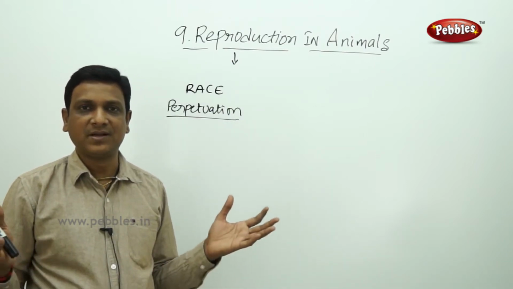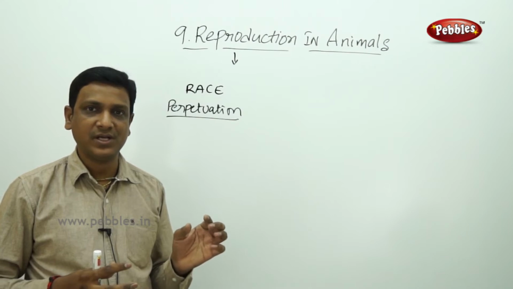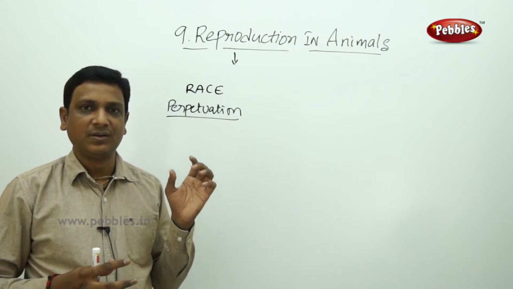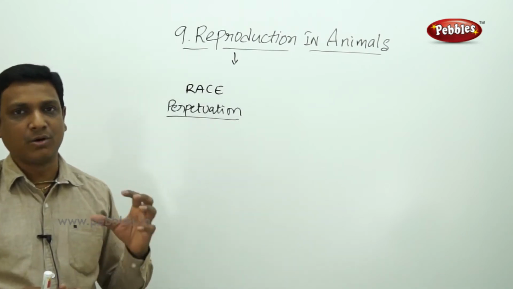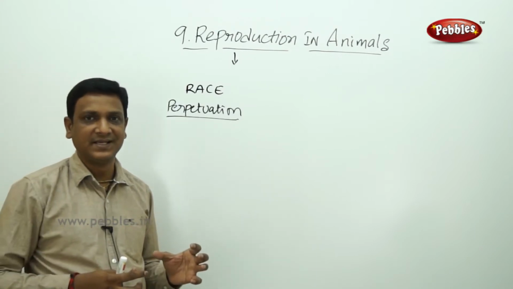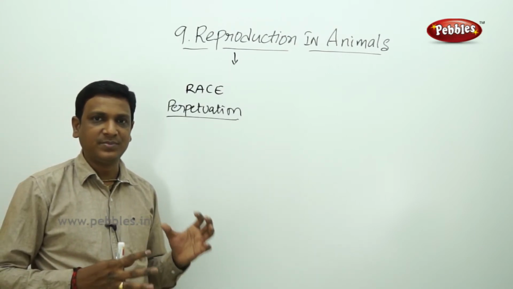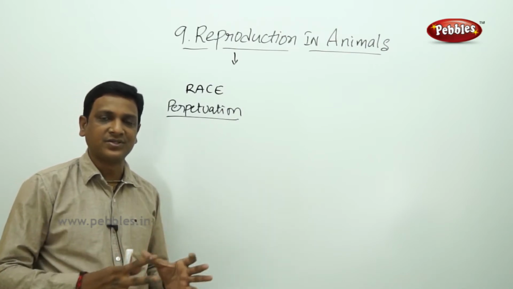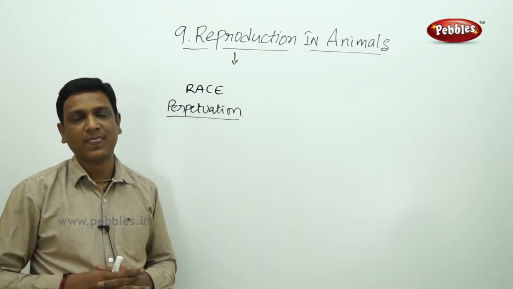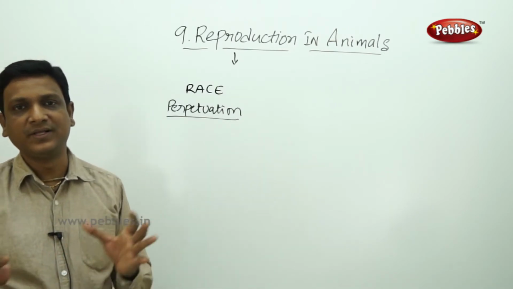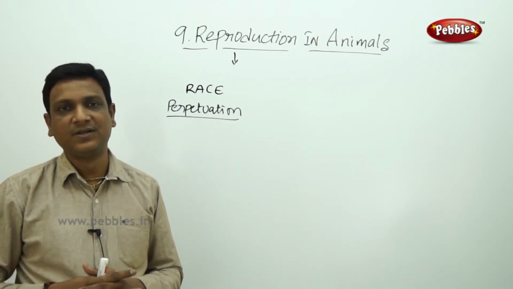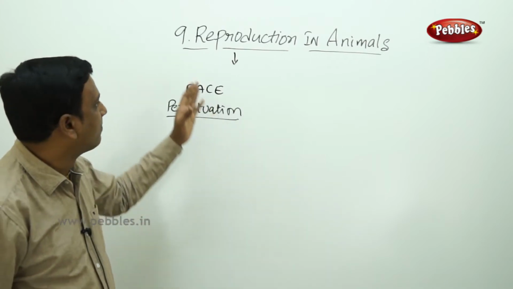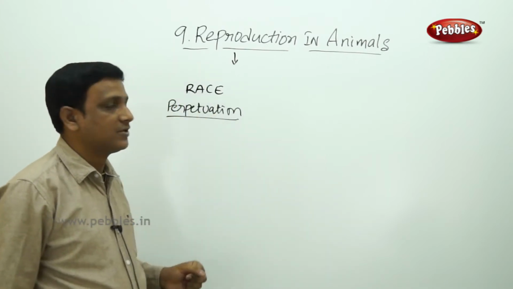So the animals are becoming extinct. So reproduction is one of the life processes which makes organisms continue their race. The particular species is continued on the planet as long as reproduction goes on. If reproduction is going on, the organisms produce young ones of their own kind. So that is the importance of reproduction.